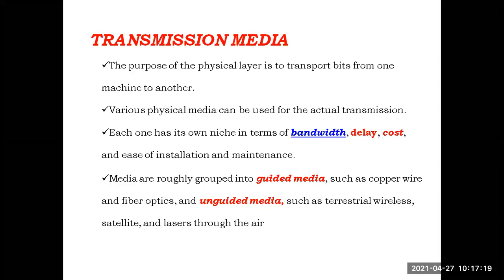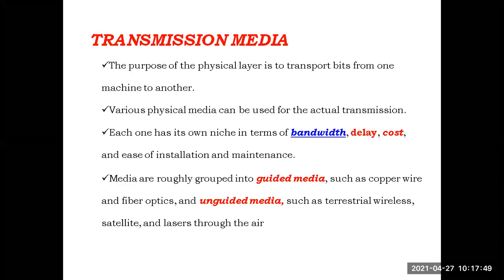Three names are there, whichever you use: guided media, bounded media or wired media. Through wires, we are connecting the devices, that's why it is called wired media. With the help of the wires, we are guiding the data bits which path they have to travel, that's why it is also known as guided media. It is also known as bounded media because boundaries are there.